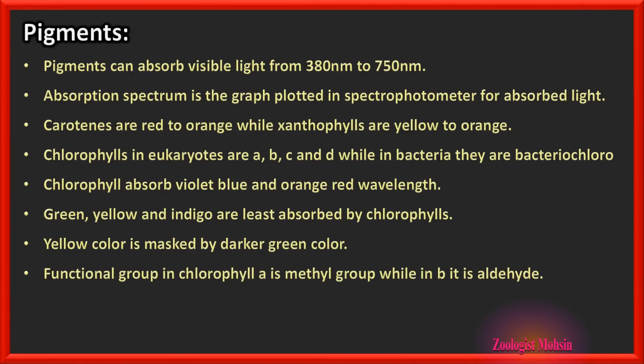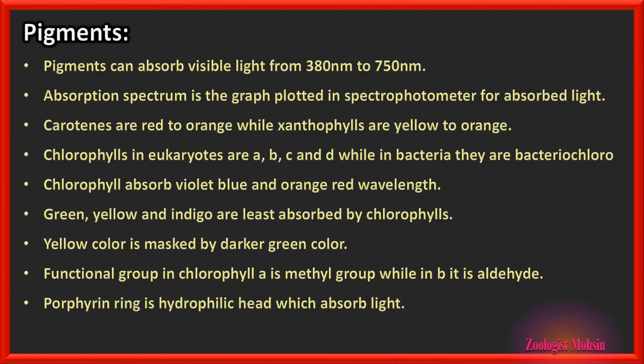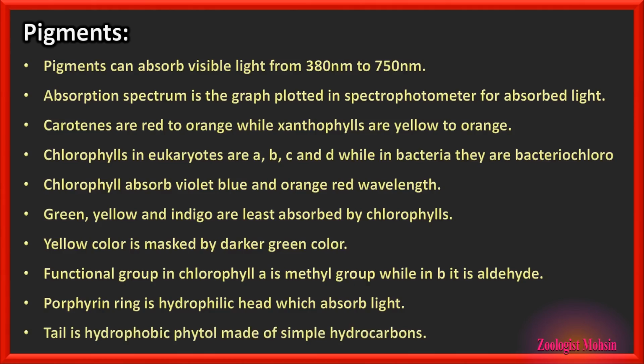Functional group in chlorophyll A is methyl group, that is CH3, while in chlorophyll B it is aldehyde or CHO. That MCQ has already been asked in the past paper. Porphyrin ring is the hydrophilic head of the chlorophyll molecule which absorbs light, while the tail is hydrophobic phytol made of simple hydrocarbons. Very important facts for you to remember.